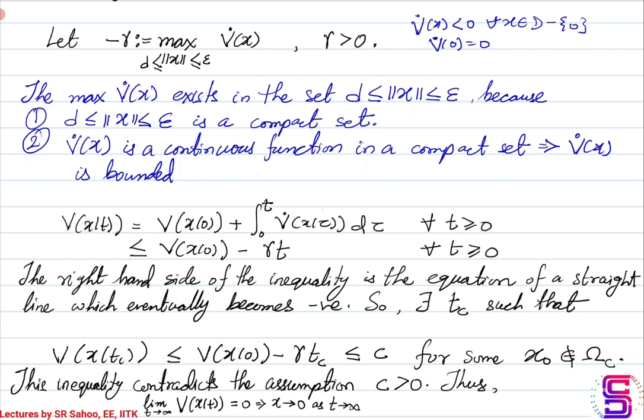So v is said to be a Lyapunov function if v is positive definite and v dot is at least negative semi-definite. So v has to be a continuously differentiable real valued positive definite function with v dot being at least negative semi-definite. Then we label the function v as the Lyapunov function.